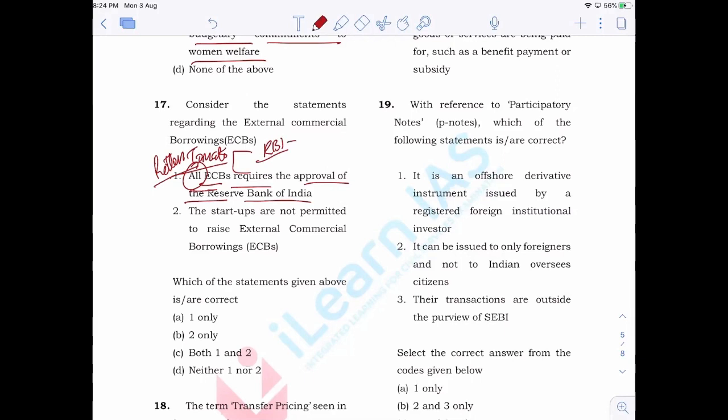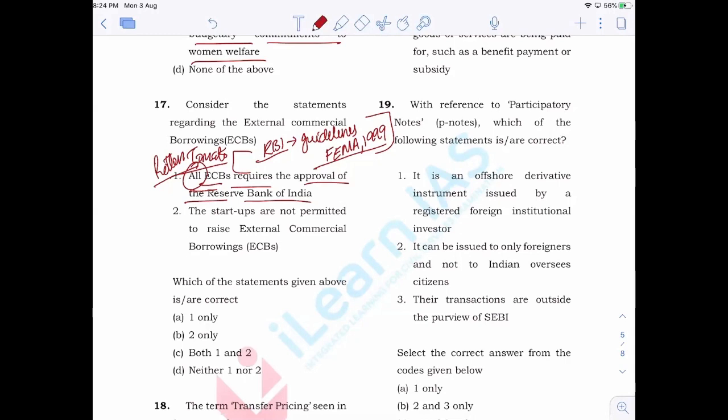What they need to do is follow the guidelines under the Foreign Exchange Management Act 1999, the guidelines related to receiving external commercial borrowing. The entities that raise ECB should ensure that these guidelines are followed. So this statement is wrong.